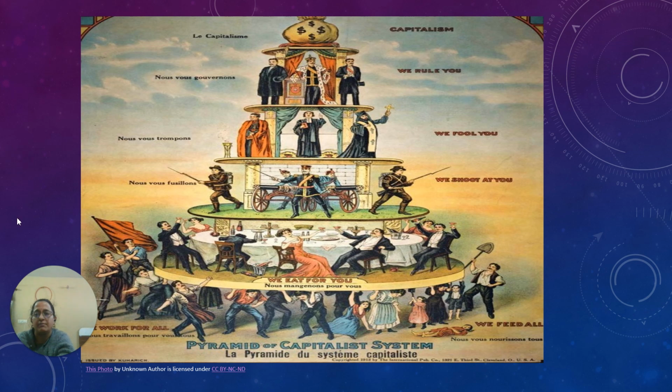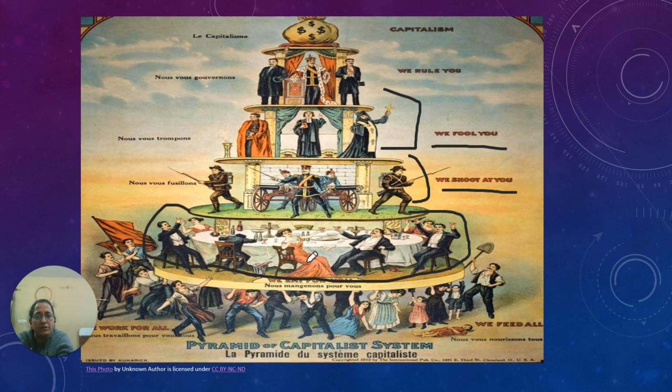And at the last, you see, this is the farmer. Then there are laborers, all the lower strata of the society. We feed all, means they work for everybody above. And they rule and exploit everybody below. This was the basic structure. So by this pyramid of the capitalist system, you will have a very clear idea about how this capitalist system works and exploits people of the lower class. Okay, let's move.